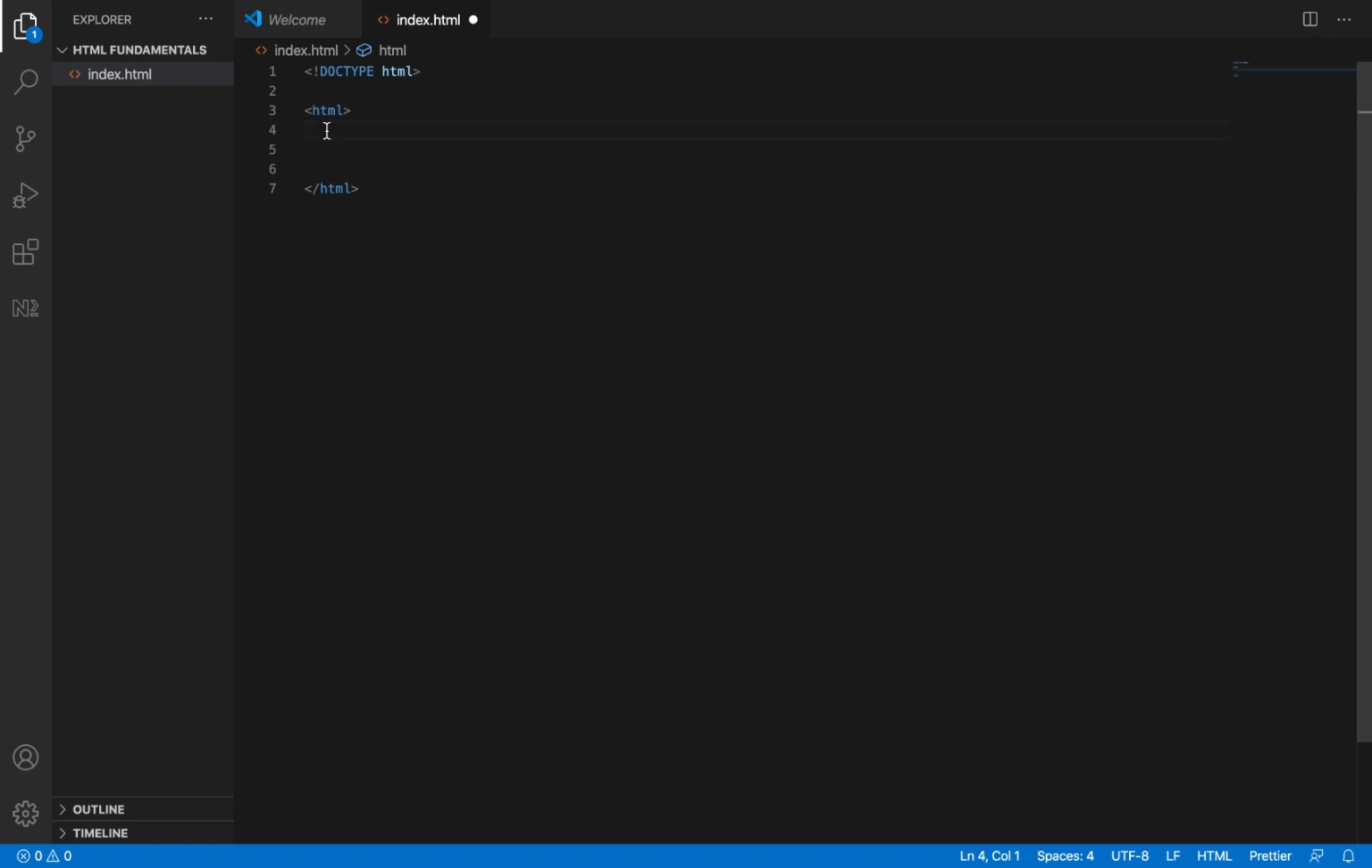So inside the HTML we also have the head, the head element. Inside the head we have what we call the title. Let's call the title HTML fundamentals. So that's the title. That's the HTML, which is the root element. Then we have the head, then inside the head we have the title. Then after the head we have also the body.